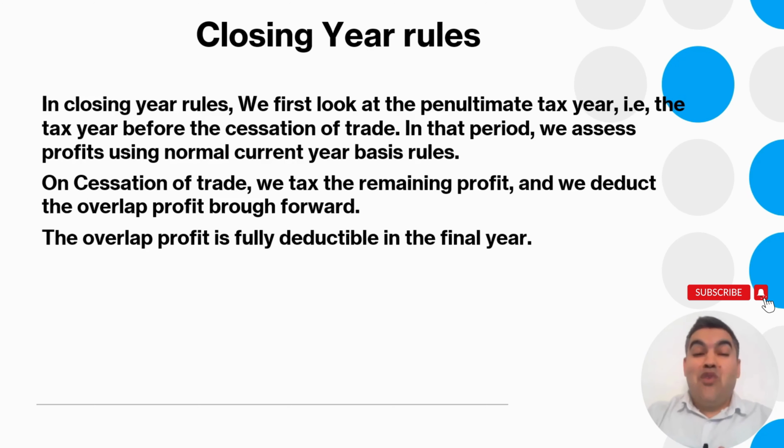Closing year rules, very important. In closing year rules, we first look at the penultimate tax year. That is the tax year before the cessation of trade. In that period, we assess profit using the normal current year basis rule. I will show you with an illustration. On cessation of trade, we tax the remaining profit and then we deduct the overlap profit brought forward. The overlap profit is fully deductible in the final year. So I will show you with an illustration.